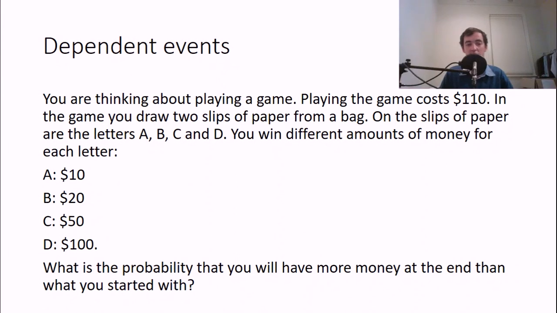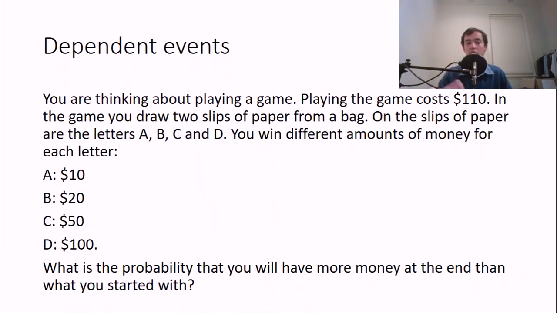So A is worth $10, B is worth 20, C is worth 50, and D is worth 100. Now, what you're aiming to do, obviously, in this game is to have more money at the end than what you started with. Then you'll have won some money. So this is obviously the appeal of all gambling, winning money. So let's see, what's the chance that I'll have more money at the end than what I started with?